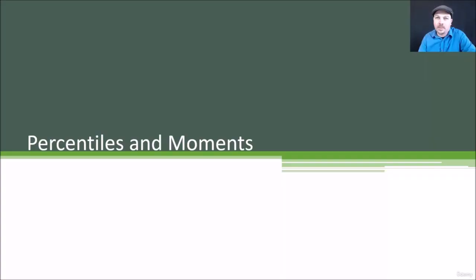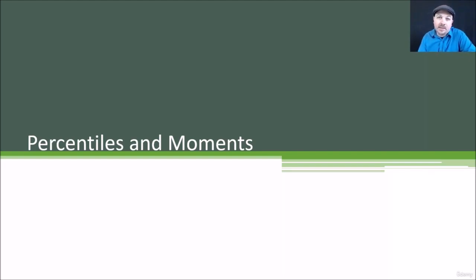Next, we'll talk about percentiles and moments. Percentiles, you hear about that in the news all the time. People that are in the top 1% of income, that's a percentile. We'll explain that and have some examples there. And we'll talk about moments. Very fancy mathematical concept, but it turns out it's very simple to understand conceptually. So let's dive in and get started.